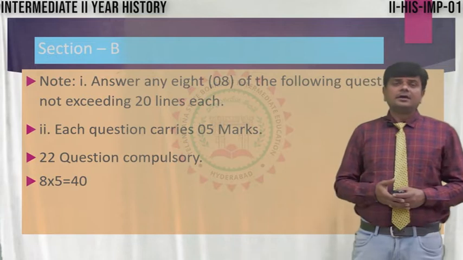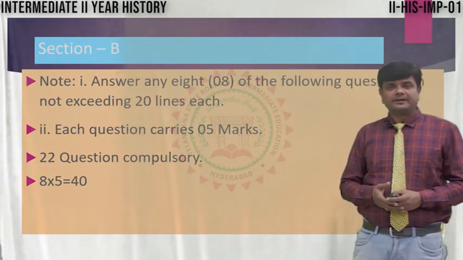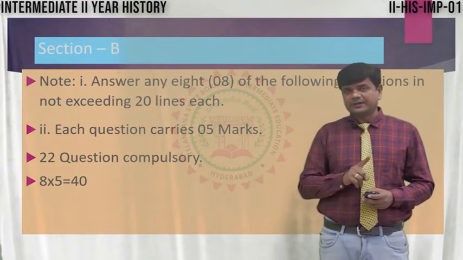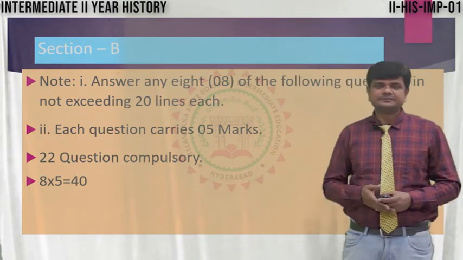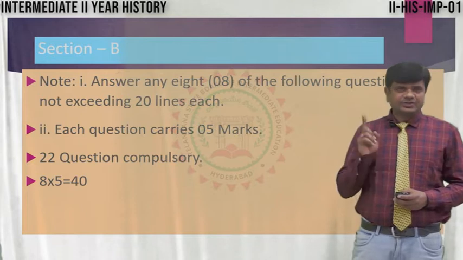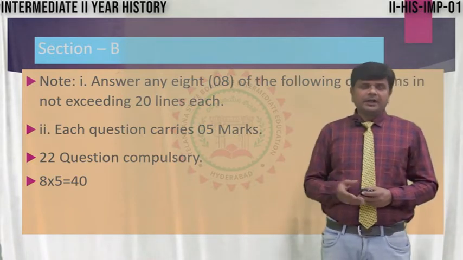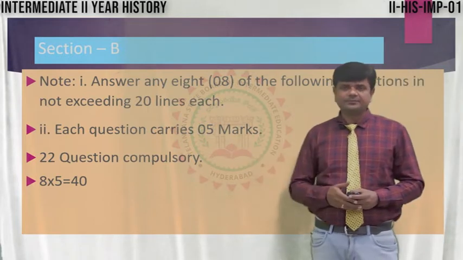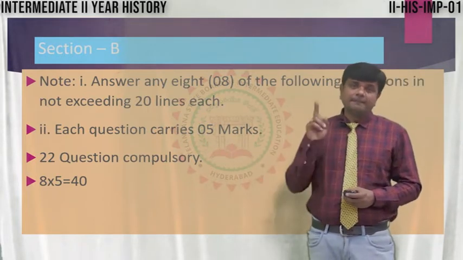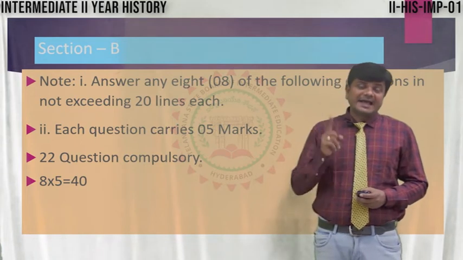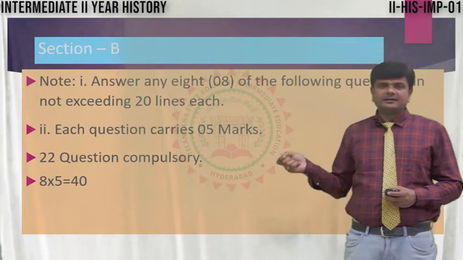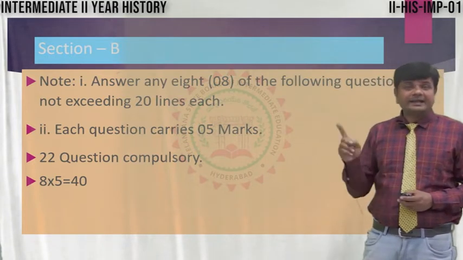Total 15 questions are provided. Out of 15 questions, you have to write 8. Here you remember question number 22 is compulsory. Why is question 22 compulsory? Because it has map pointing. Here a Telangana map and an India map are also provided.